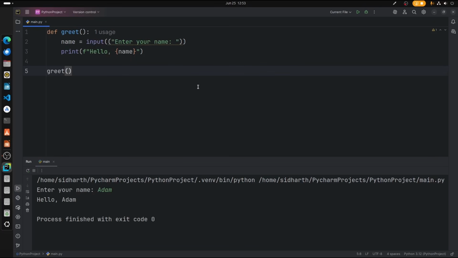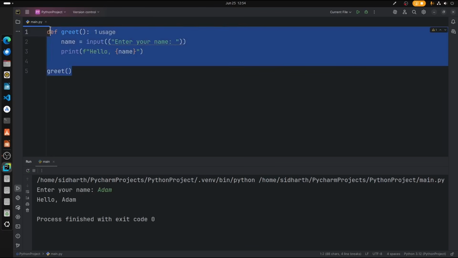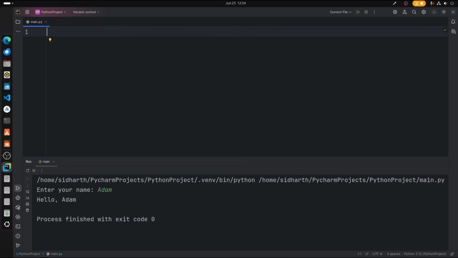But what will happen if you want to process multiple data? Will you have to create multiple inputs in the same function? That's not how it works. That is where parameters come into play. Parameters are just like the input, but we initialize the variable within the function itself, which means we create the variable when we define the function in the def statement itself.